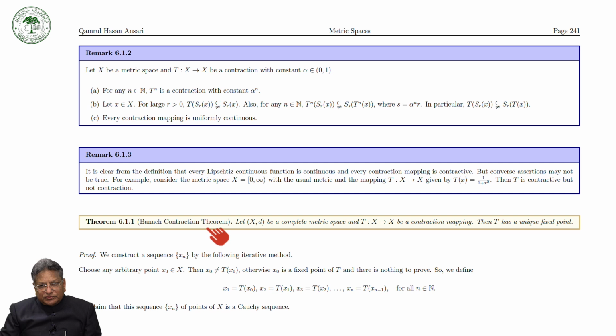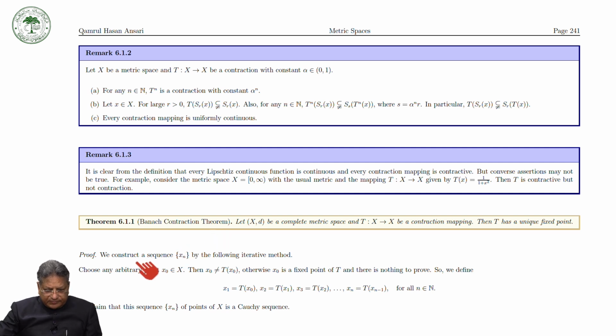Basically, this theorem gives you the existence of a unique fixed point, but by using the proof of the theorem, you can calculate the fixed point. We will see how.